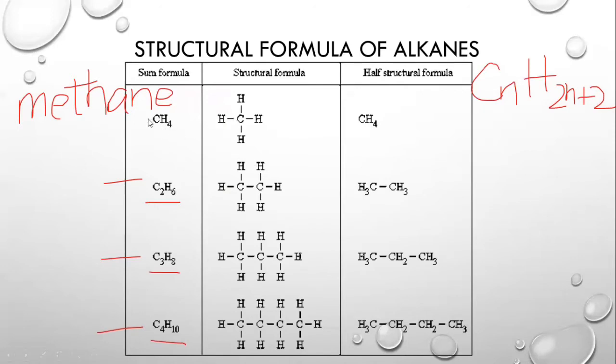So the structural formula of methane will be like this, which is the basic one. Then we have ethane with two carbon atoms, and every carbon atom will make four bonds. Then we have the three carbon atoms of propane, and we have these kinds of structural formulas.